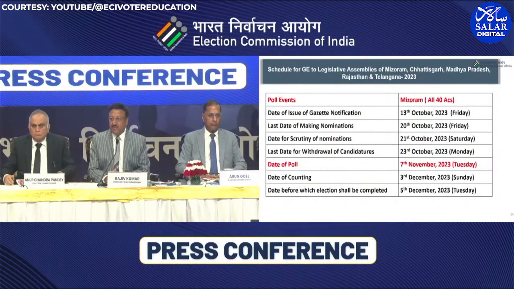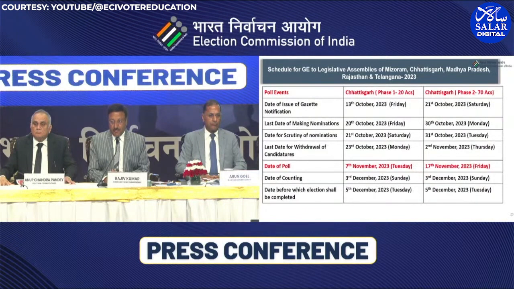To start with, from Mizoram, the date of poll will be 7th November and the date of counting would be 3rd December, which is common, of course, for all these states, and elections in all these states would be completed by 5th of December. So the date of poll is 7th November.